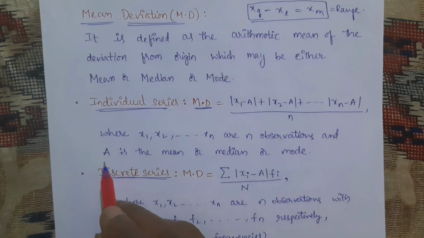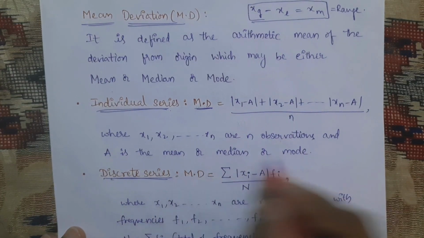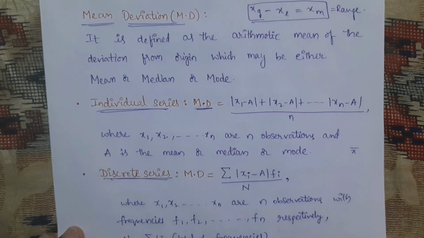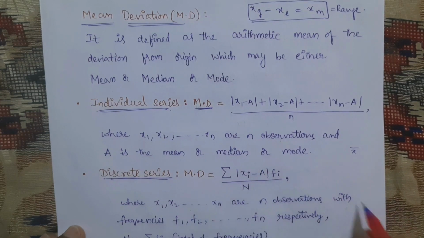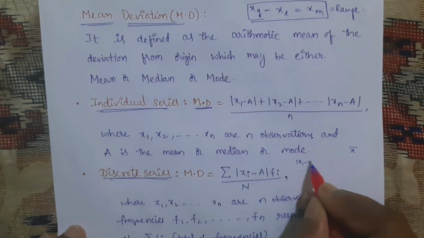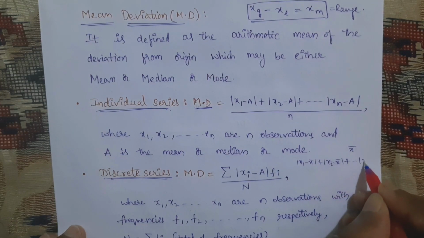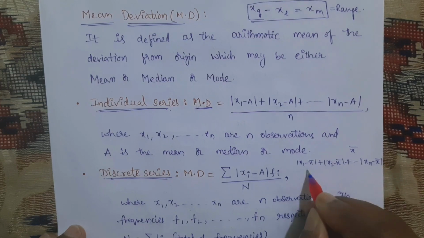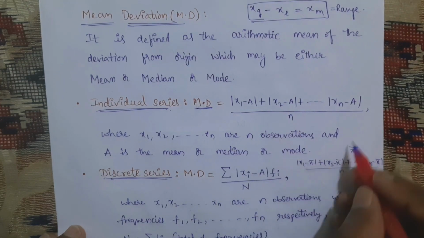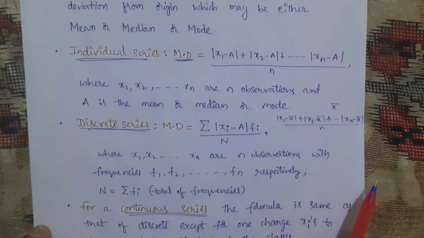You can represent capital A as the mean, median or mode, or otherwise you can represent it with x bar. In that case you can write this as modulus of x1 minus x bar plus modulus of x2 minus x bar plus, and so on, modulus of xn minus x bar, divided by n. Like that also you can write. Now next, the discrete series.